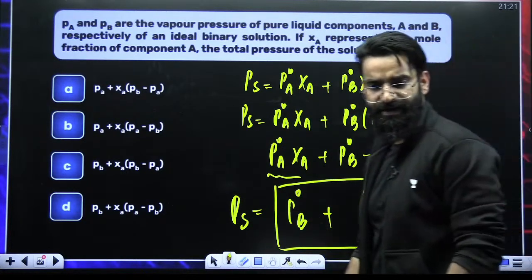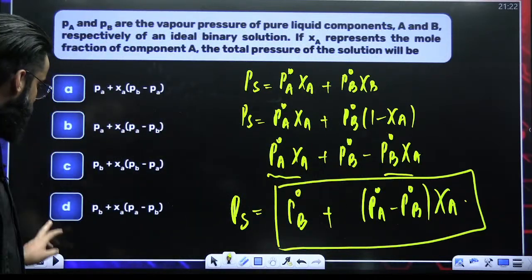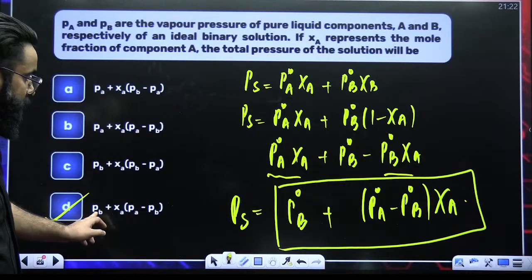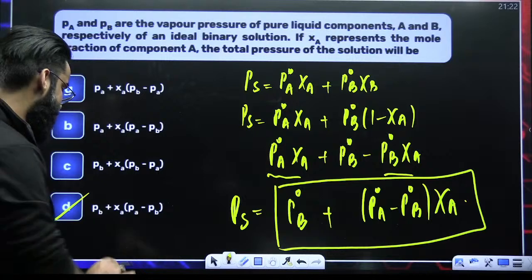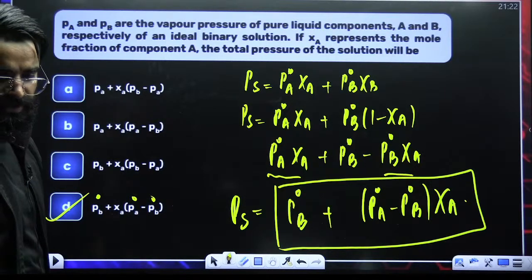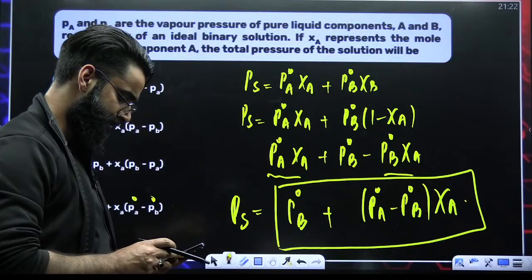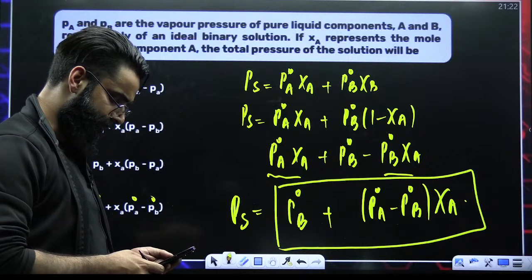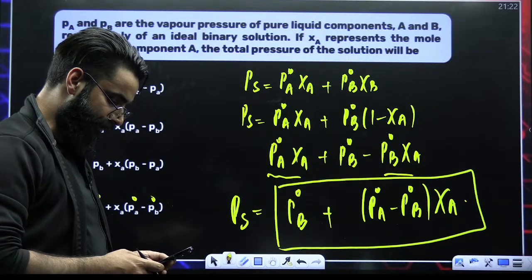So which option is satisfying it, people? It's option D. It is P naught B plus chi A multiplied by P naught A minus P naught B. This is basically P naught everywhere. I believe this sort of equation, if asked, you can easily solve it. Am I clear to every one of you?